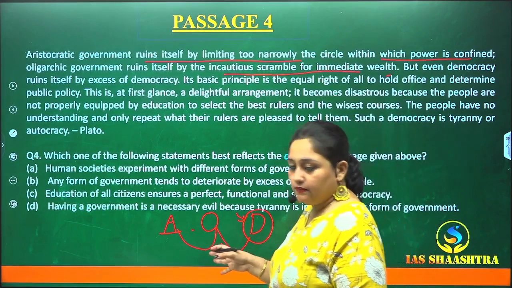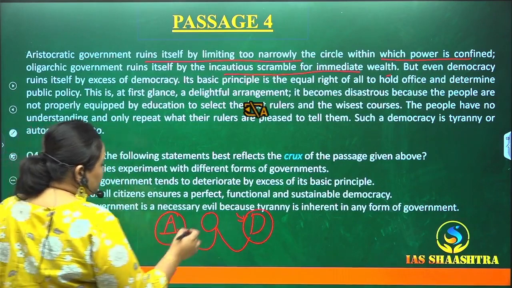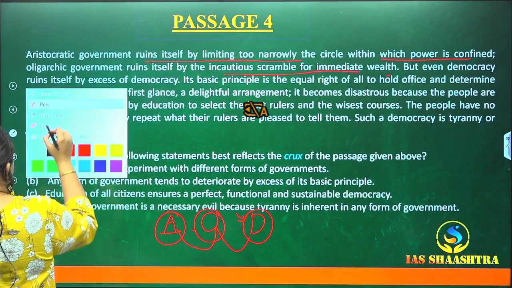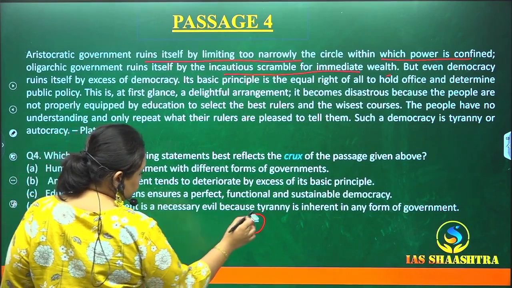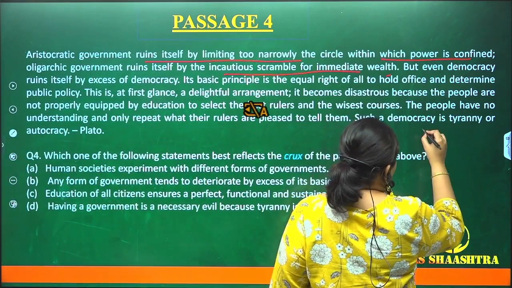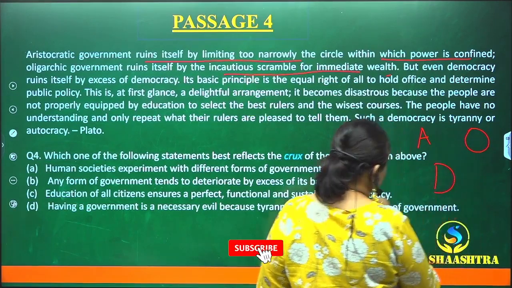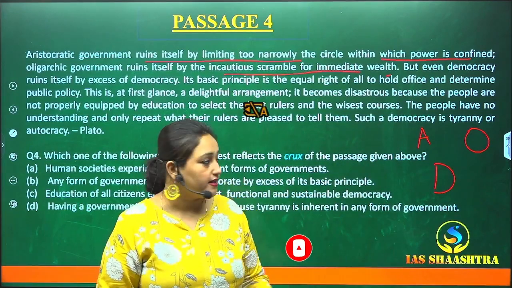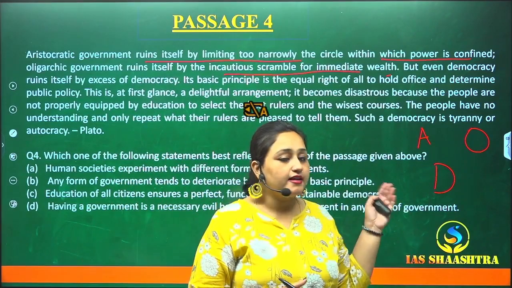What is democratic government doing? Now, we have spoken about aristocratic government, oligarchic government. Now, we are going to speak about democratic government. Let's make a nice flow chart. Now, aristocratic government ruins its powers by confining it. Oligarchic government ruins its government by running behind immediate wealth. Democratic government, how is it ruining itself?